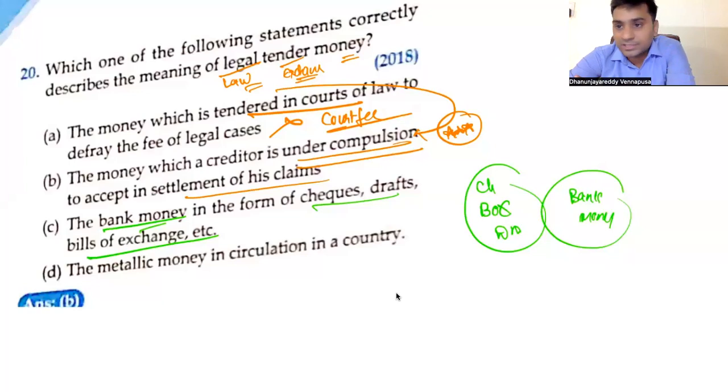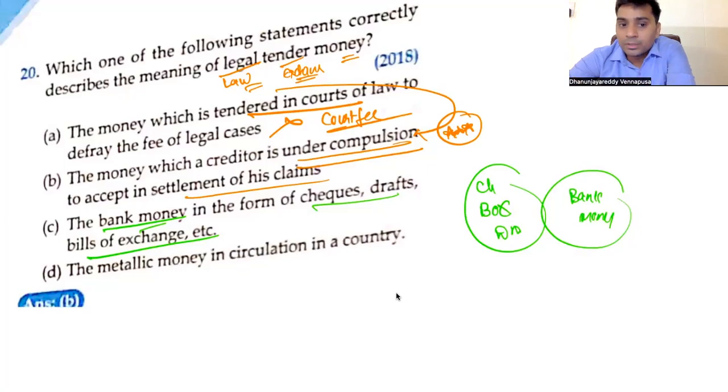The vegetable vendor says, sir, this is not accepted, please give me 200 rupees cash. He can deny it. You cannot give the vegetable shop owner a check or a demand draft. He will ask, give me cash. Checks and DDs are accepted only in banks. So that is called bank money. This is not money which is normally accepted by the public. Hence, this cannot be legal tender. They can deny it.